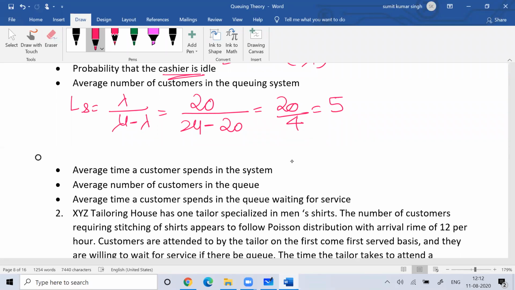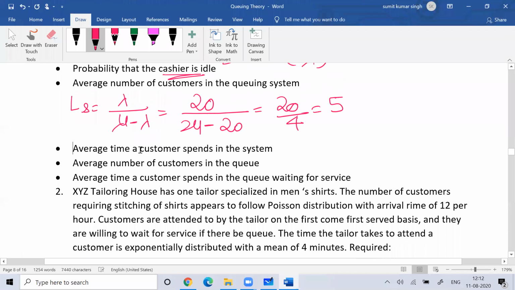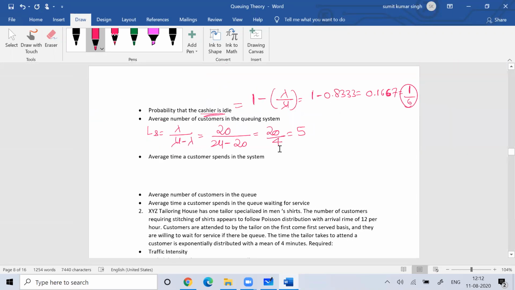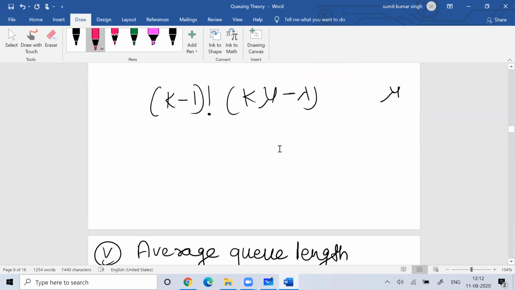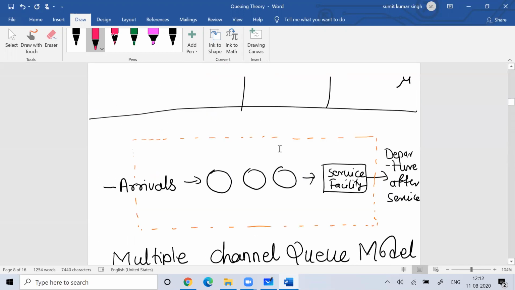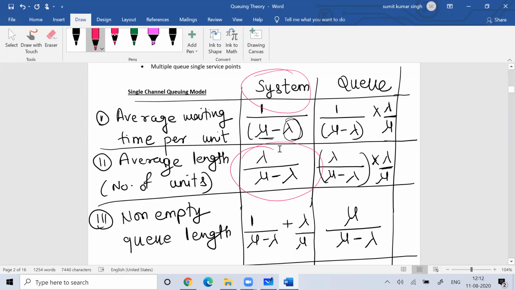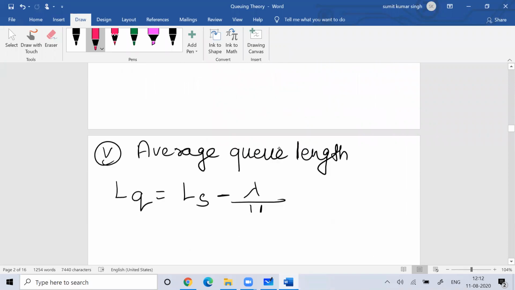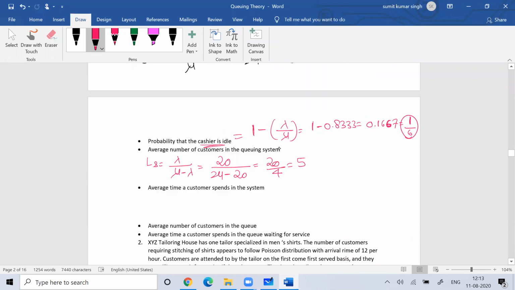Then the next question is the average time a customer spends in the system. If you want to find that, go and see the sheet where I've written the formula for you. I already did all the formulas for you, so you just need to see them.